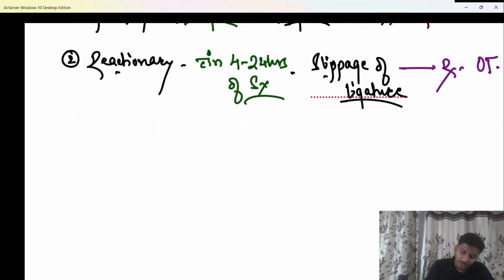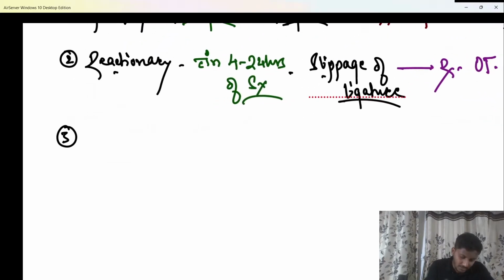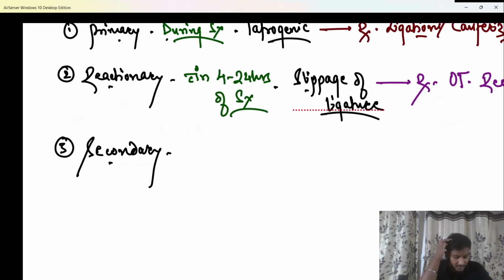Okay? The third type of a surgical hemorrhage, beta, is a secondary hemorrhage. What is a secondary hemorrhage? What is the timeline, anybody? The bleeding or the hemorrhage which happens from the surgical site after how many days of surgery? After how many days of surgery, beta? Anybody?